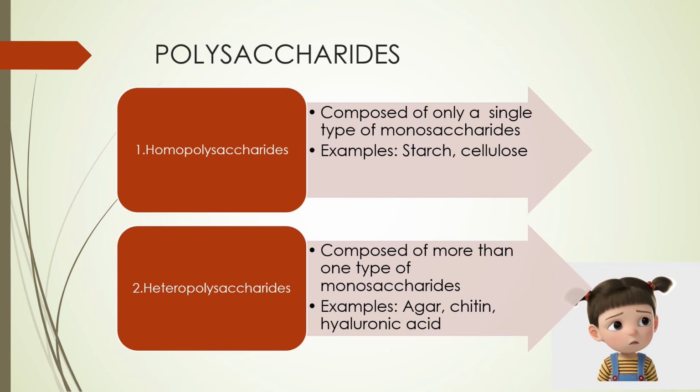Polysaccharides, which are also known as glycans, can be classified into two types: homopolysaccharides and heteropolysaccharides. Homopolysaccharides are composed of only a single type of monosaccharide, example like starch and cellulose. Heteropolysaccharides are composed of more than one type of monosaccharide, example like agar, chitin, hyaluronic acid.